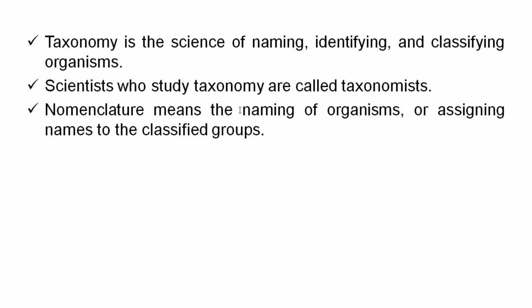What's taxonomy? Taxonomy is the science of naming, identifying and classifying organisms. This naming, identifying and classifying of organisms is known as what? Taxonomy. Taxonomy is a branch of biology. It is a science. This branch of biology that names, identifies and classifies organisms is known as taxonomy. Scientists who study taxonomy are called what? Taxonomists. Yes, the scientists or biologists who study taxonomy. What about nomenclature? Nomenclature means the naming of organisms, or assigning names for the classified groups. It is known as what?